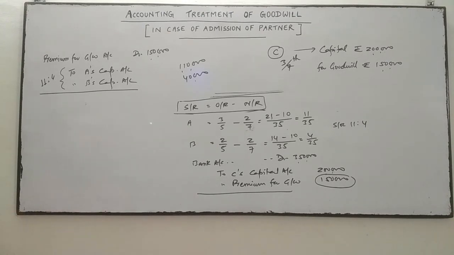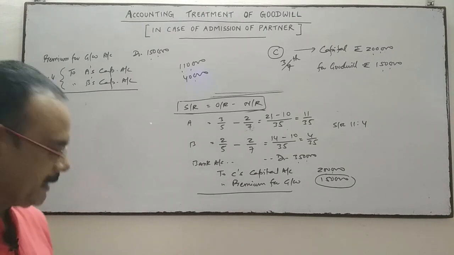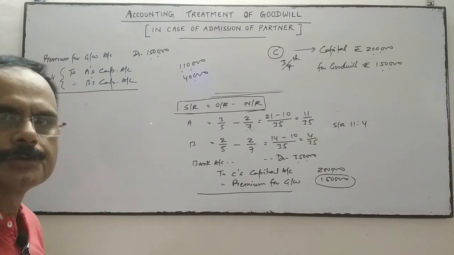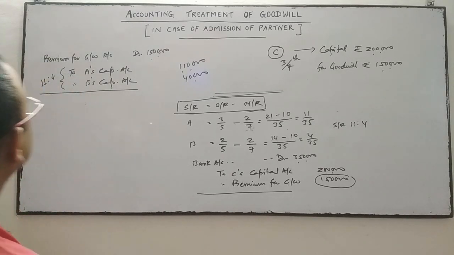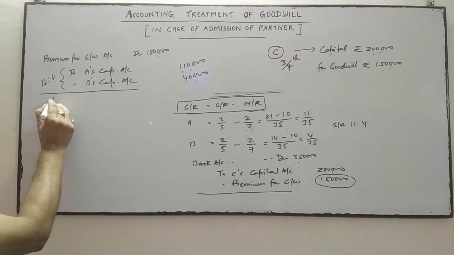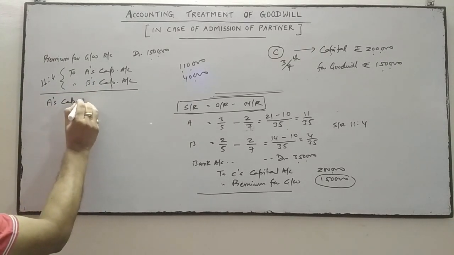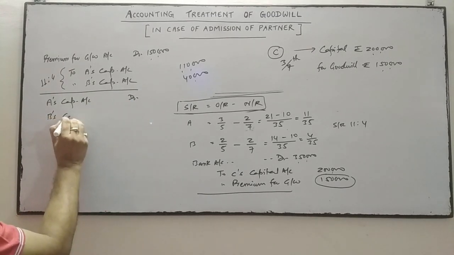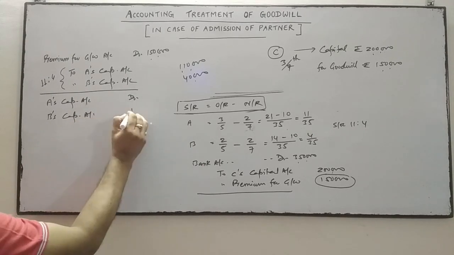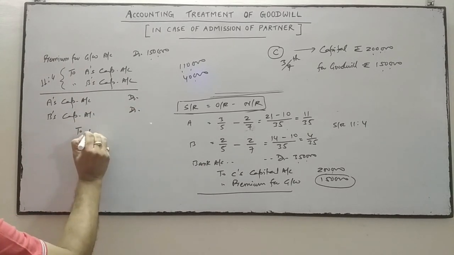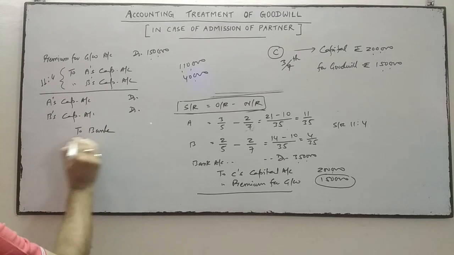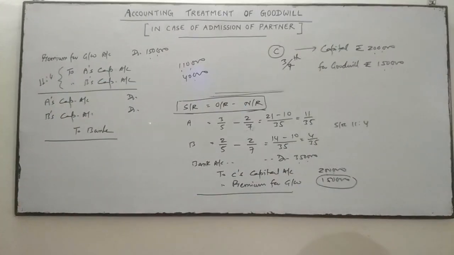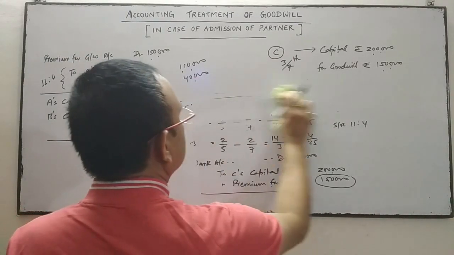And thereafter half of the amount is withdrawn by the old partners, as mentioned in the question. So A's capital account debit, B's capital account debit, to bank account or cash account.